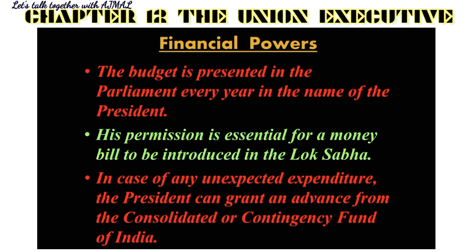Otherwise, these ministers will go and just write up an excuse and draw money from these emergency funds. No, it is only when the president will assess the situation, that it is a sudden, unexpected, and absolutely required expenditure, only then he will allow that to be taken from the fund, and it should happen in the interests of the people only. So these are his financial powers.